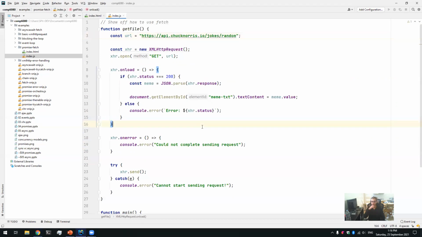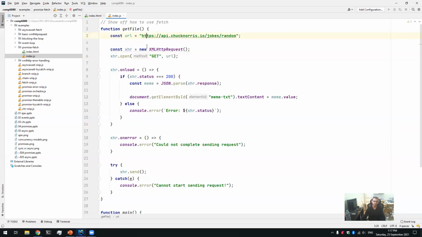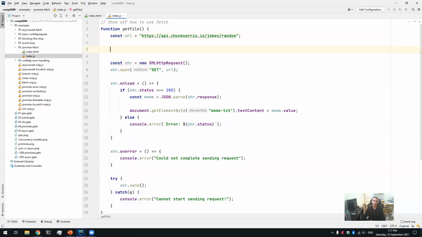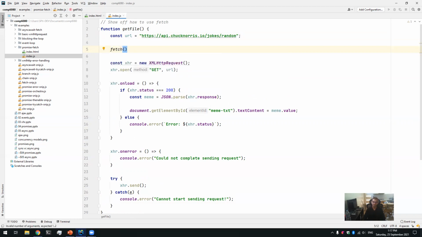Anyway, we're going to convert this into using fetch. So let's go ahead and do that. The first thing is we're just going to get rid of everything. Well, actually, let's do this bit by bit. So I said before that we'd be rarely ever creating a raw promise. And that's true, because if we just call fetch, fetch will create our promise for us. So we don't have to, which is pretty awesome. All we need to give fetch is the URL. And then